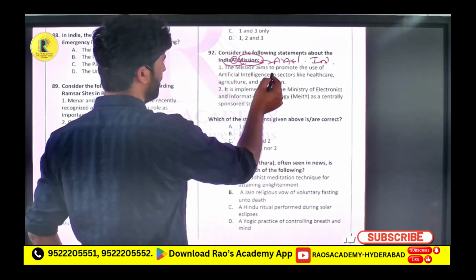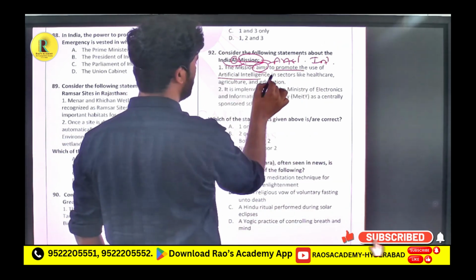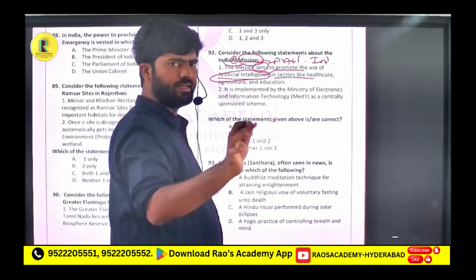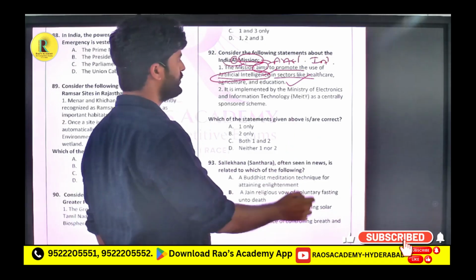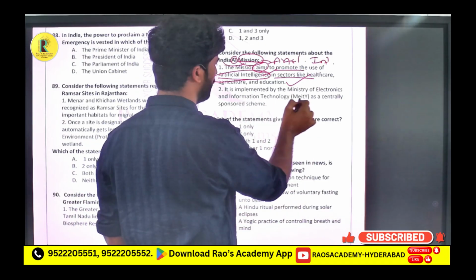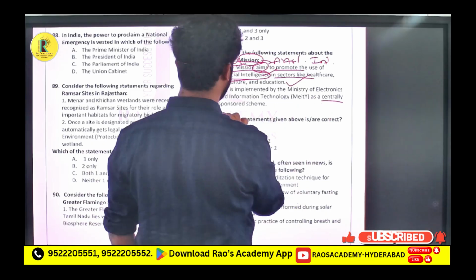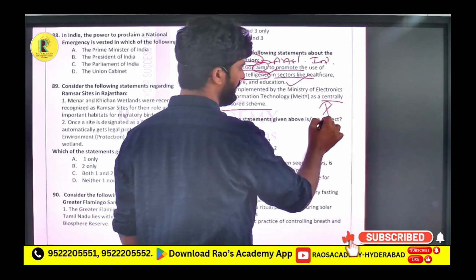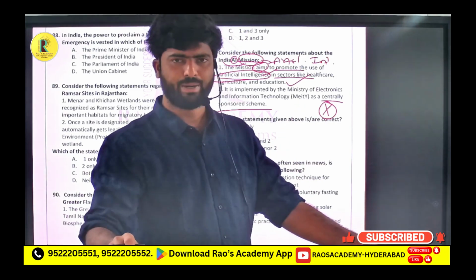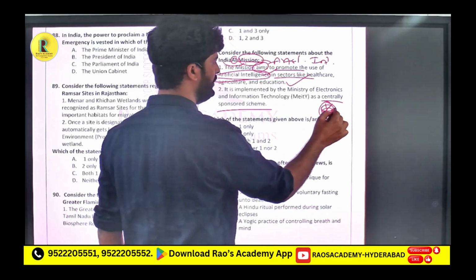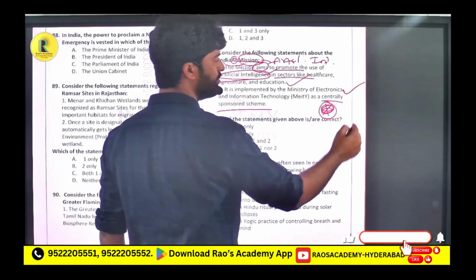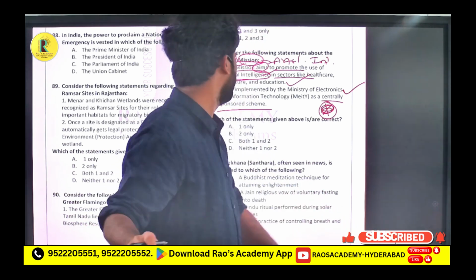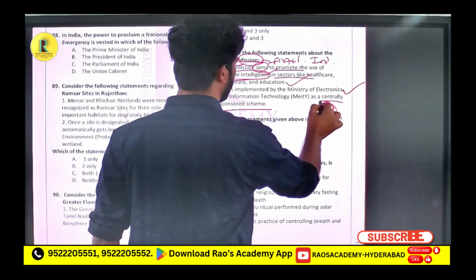The mission aims to promote the use of artificial intelligence. Correct, right? So we already know the mission purpose is that, in any sector, not only in this sector. So this statement should go correct. And mostly this is implemented by so-and-so ministry under a centrally sponsored scheme. This statement, if UPSC has asked, should go wrong, because ministries will be wrong. But in this question, I have given this statement as correct because you should be aware of it. It is launched by MeitY, the Ministry of Electronics and Information Technology, as a centrally sponsored scheme.